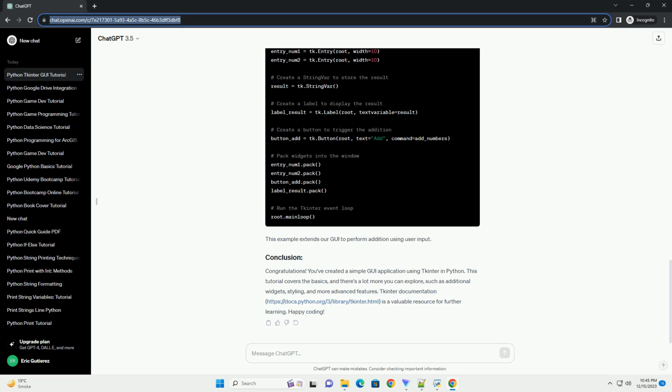Congratulations! You've created a simple GUI application using Tkinter in Python. This tutorial covers the basics, and there's a lot more you can explore, such as additional widgets, styling, and more advanced features. Tkinter documentation, https://docs.python.org/3/library/tkinter.html, is a valuable resource for further learning. Happy coding!